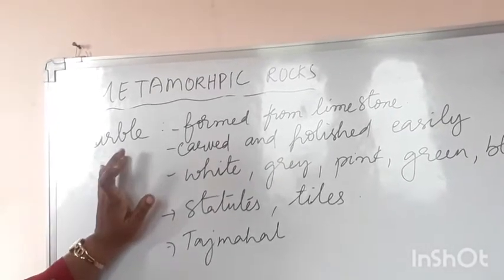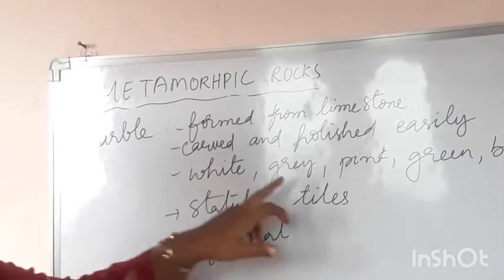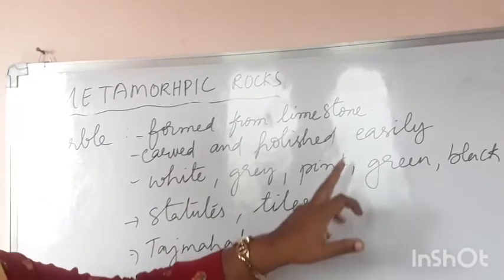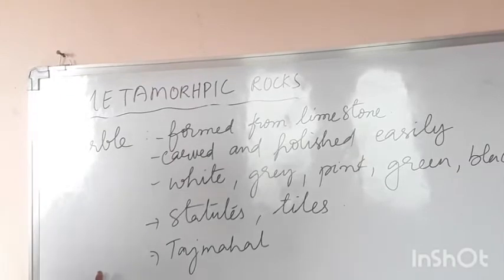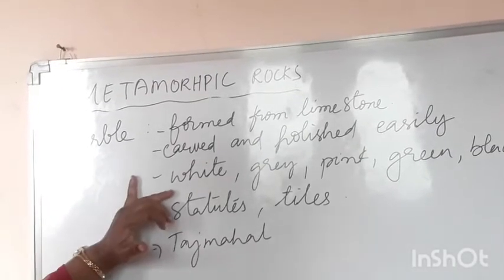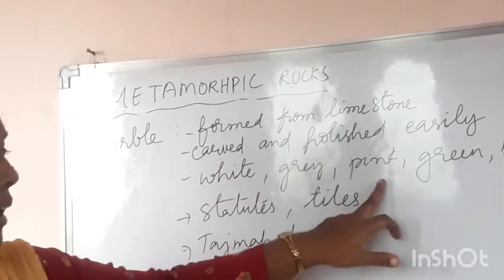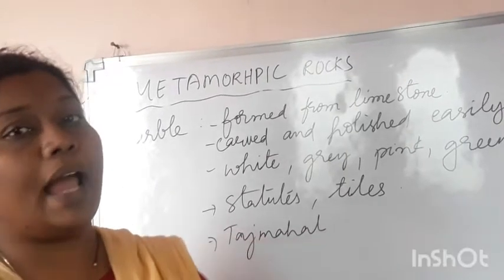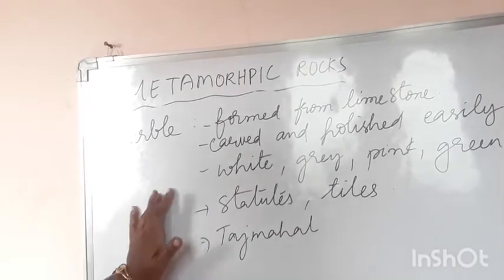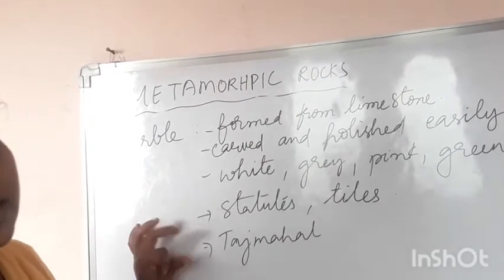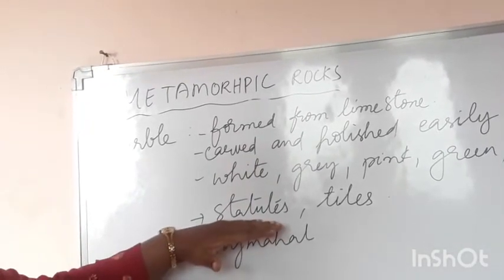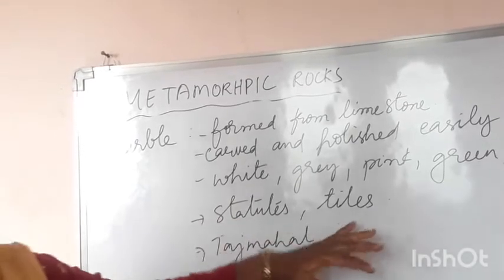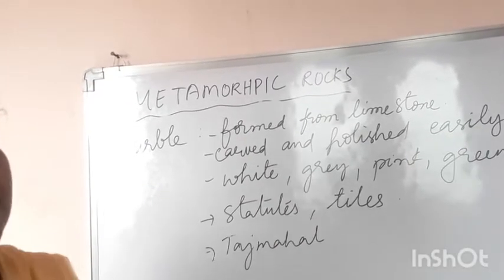The marbles are available in the colors like white, grey, pink, green and black. And in what way are these marbles used? These marbles are used for preparing statues and also used as tiles.